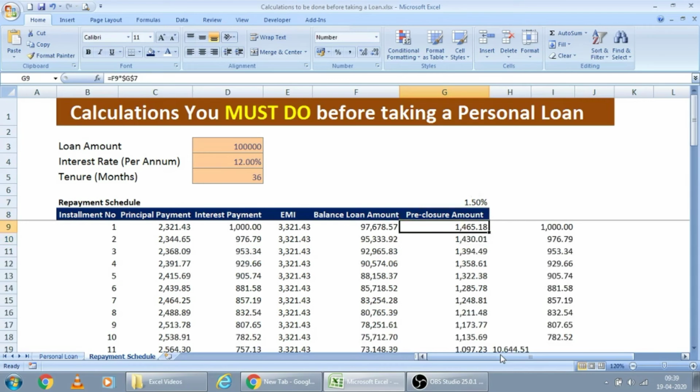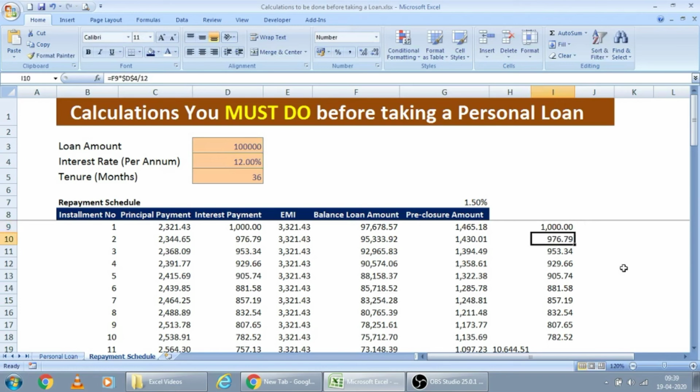Now let us understand how this interest has been calculated. This is a basic, very simple formula. I am just putting this in simple terms. Whenever you have to pay interest, on the principal you will be paying the interest rate. This D3 is the loan amount for the first month. The interest rate is around 12%. For 1 month it will be divided by 12. This will be this one. 1000 rupees you are paying as interest.